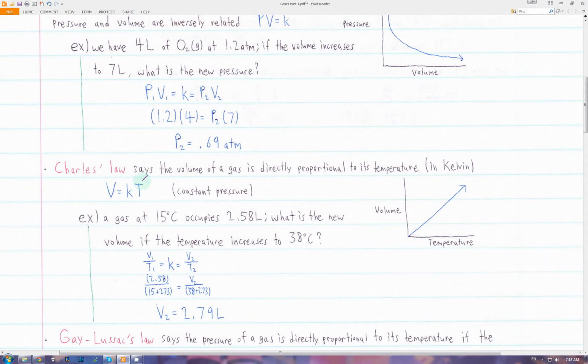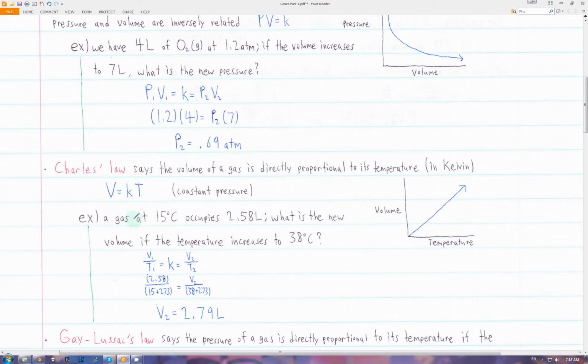Charles' law says that the volume of the gas is directly proportional to its temperature in Kelvin. As temperature increases, volume also increases, because the gas is moving around faster at a higher temperature, so it will expand. And this is at a constant pressure. All of these laws hold at a constant something. Here only the volume and the temperature are changing.